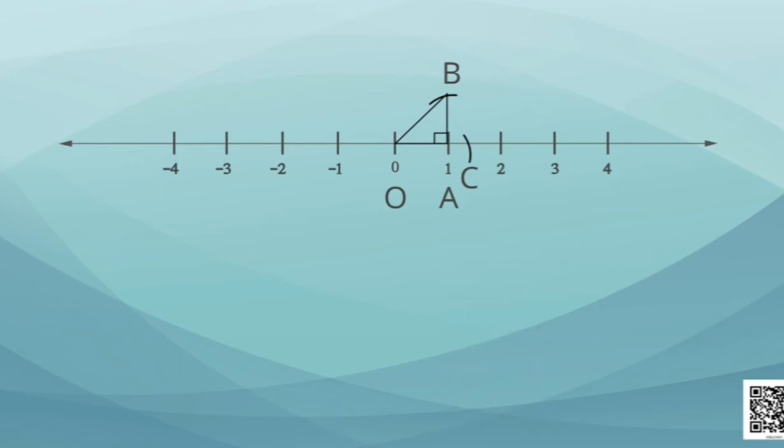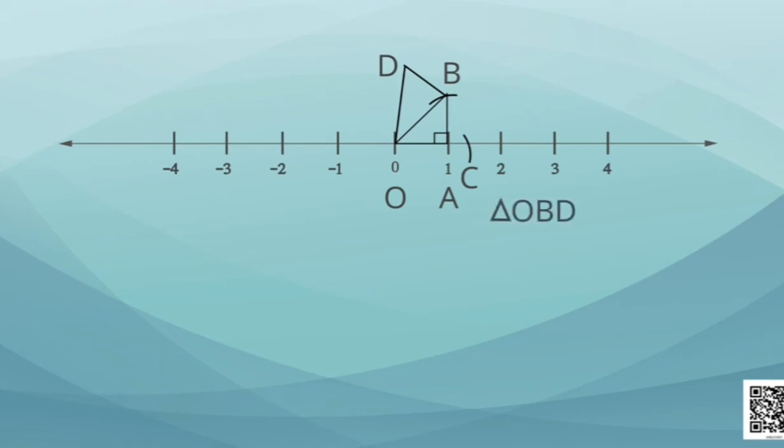For this, in the same figure, we will take OB as base and then draw a perpendicular to this base at the point B. It means we will draw an angle of 90 degrees at point B. Now, the length of this perpendicular should also be made equal to 1 unit only. Thus, we get a point D. Joining OD, we will see that we have got another right angle triangle.